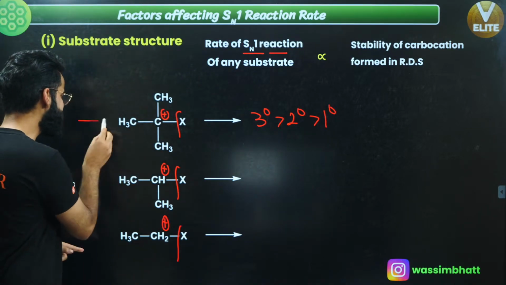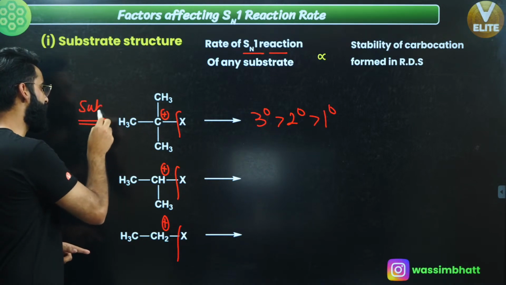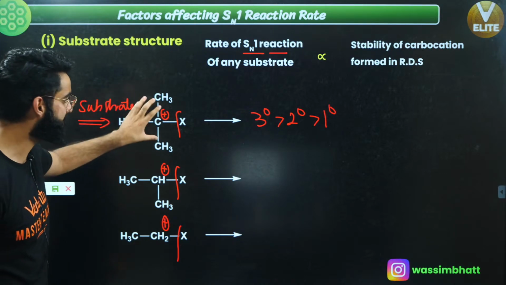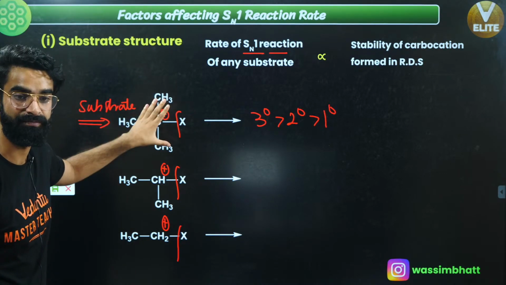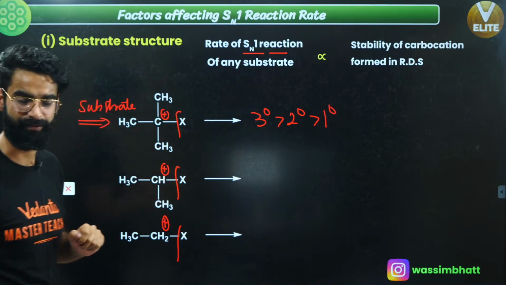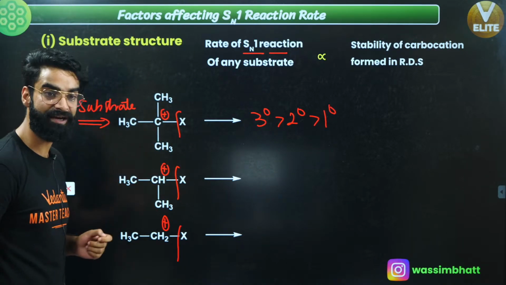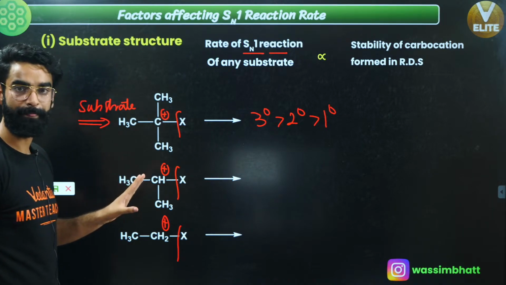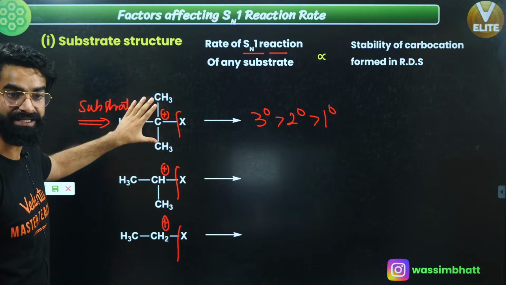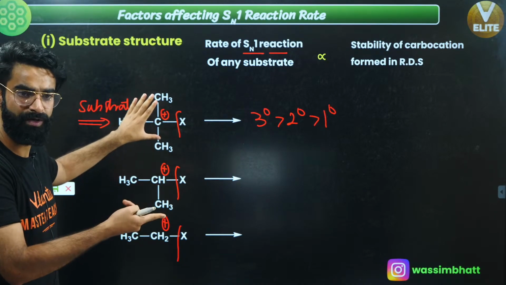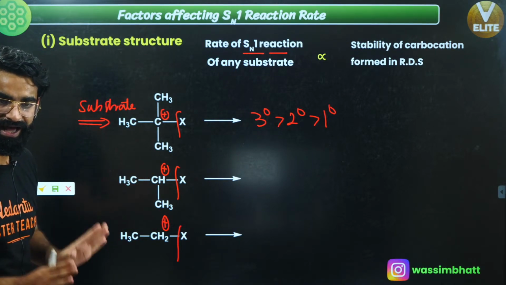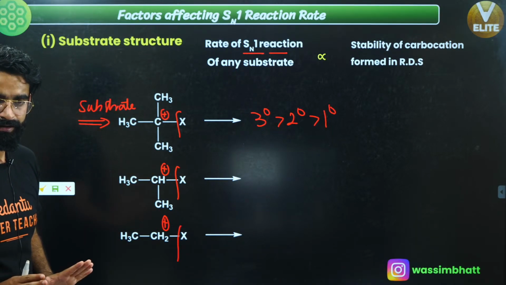So when I'll be taking this as the substrate, the reactivity of this substrate towards Sn1 will be the maximum, because you get the most stable carbocation in the ionization step, right? So if I ask you the order of reactivity, it is simply going to be: tertiary alkyl halide is going to be maximum reactive towards the Sn1 mechanism, followed by 2 degree, followed by 1 degree. As simple as that.